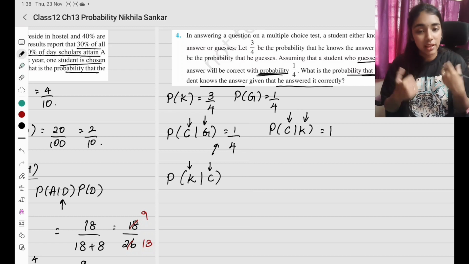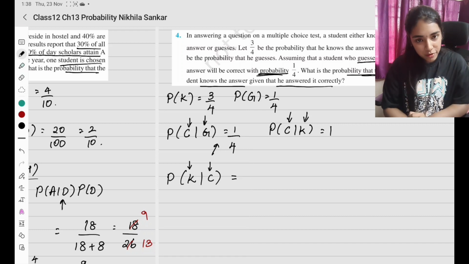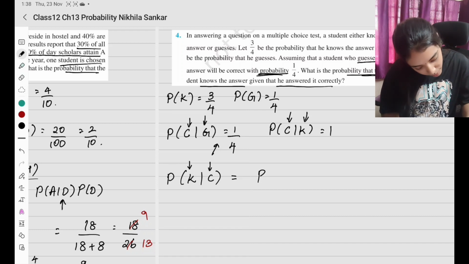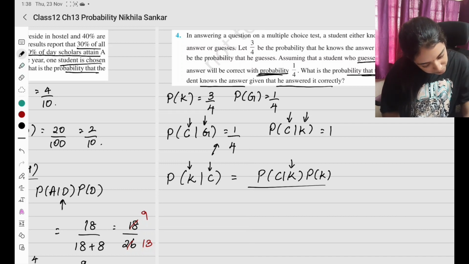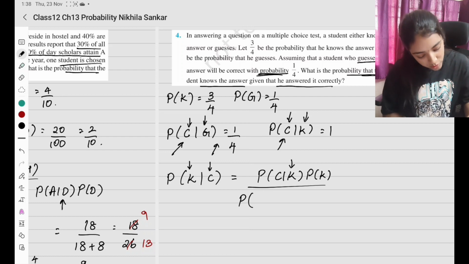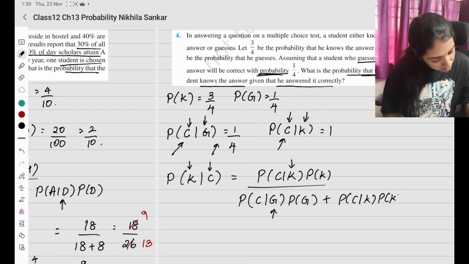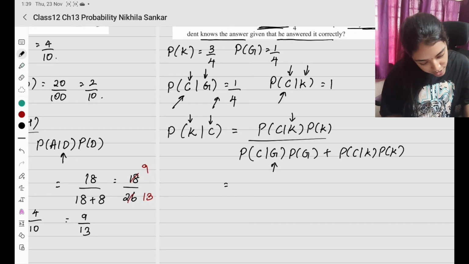How much probability is there that he really knows the answer, and didn't get it by fluke? So according to our formula, it is K given C, and we are going to change it to probability of C given K times probability of K, divided by the two options: C given G times probability of G, plus probability of C given K times probability of K. One is that he guesses correctly, the other is correct because he knows it. So when I substitute the values, C given K is 1 times 3 by 4.